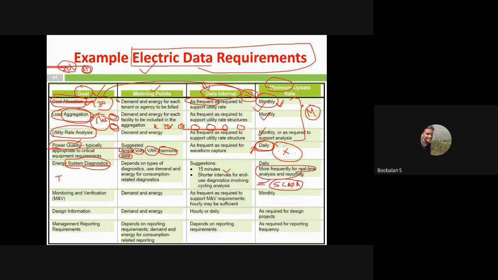It will be most applicable in the oil industry and thermal plants, bigger industries. So it will be a very, very important thing. And then monitoring and verification. So what does monitoring and verification mean?